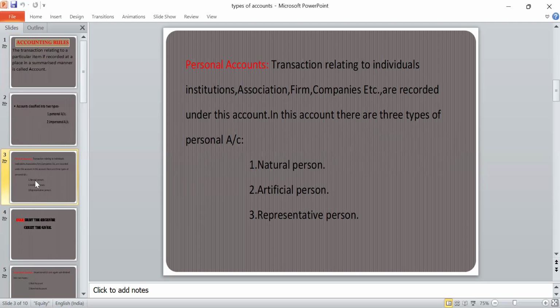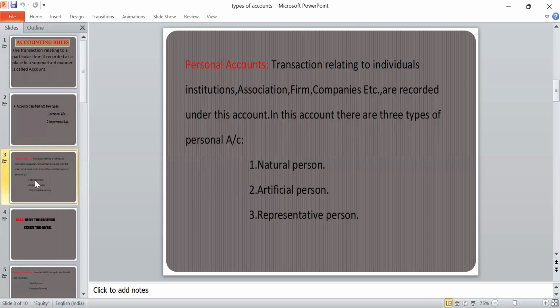For example, cash paid to Ravi, cash received from XYZ company, goods sold to PQR Limited.